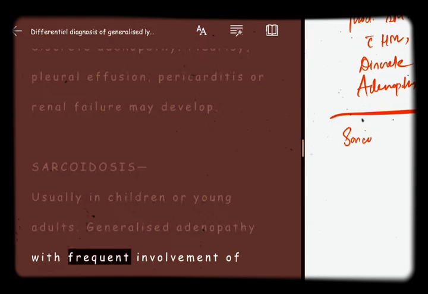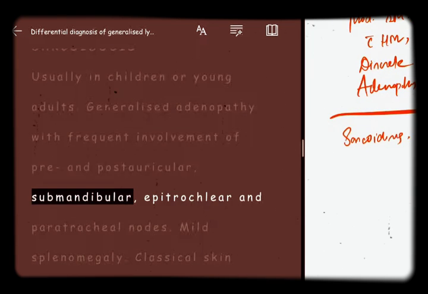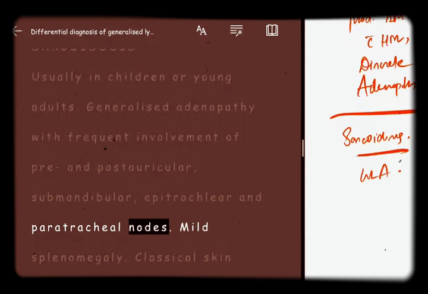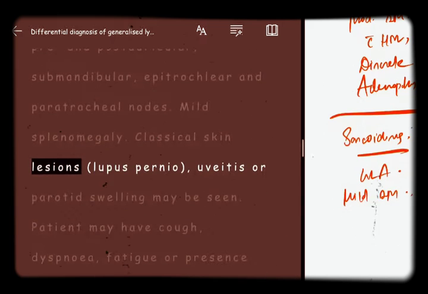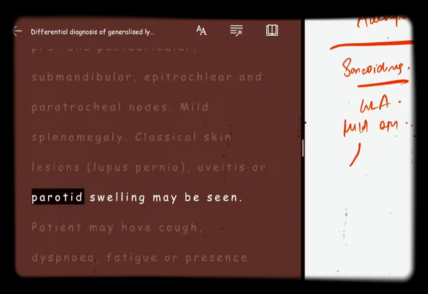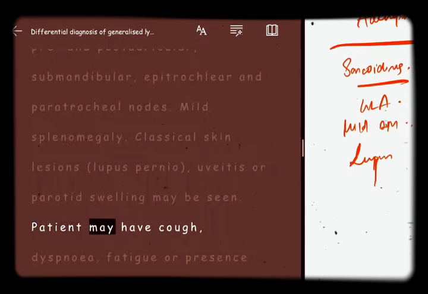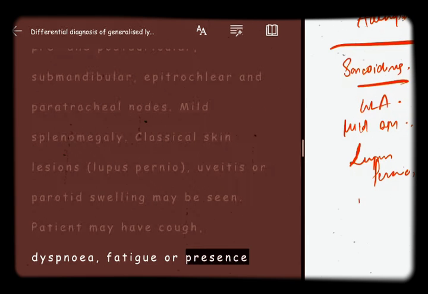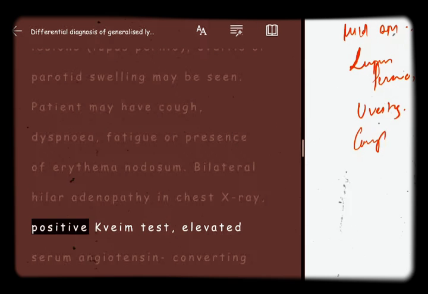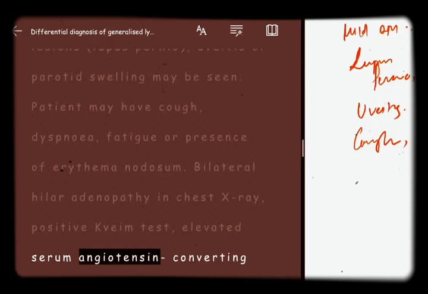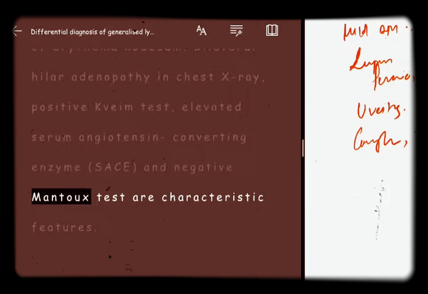Generalized adenopathy with frequent involvement of pre- and post-auricular, submandibular, epitrochlear, and paratracheal nodes. Mild splenomegaly. Classical skin lesions, lupus pernio, uveitis, or parotid swelling may be seen. Patient may have cough, dyspnea, fatigue, or erythema nodosum. Bilateral hilar adenopathy on chest x-ray, positive Kveim test, elevated serum angiotensin converting enzyme, SACE, and negative Mantoux test are